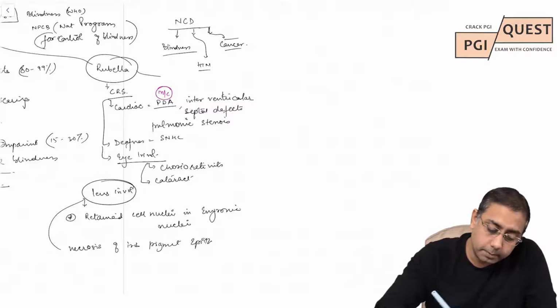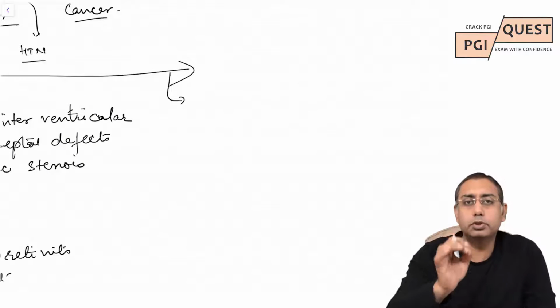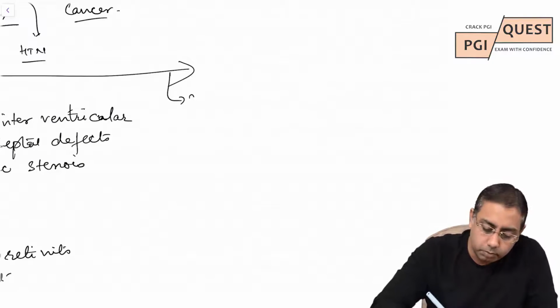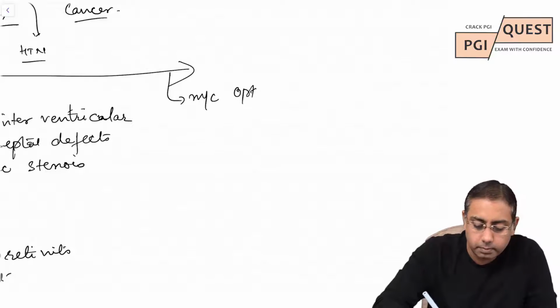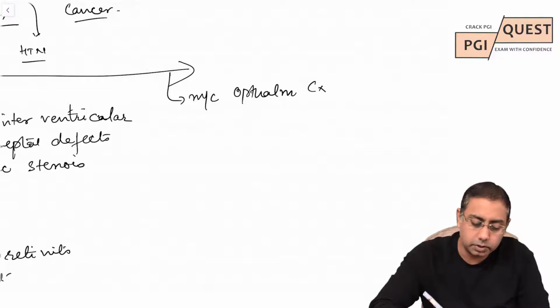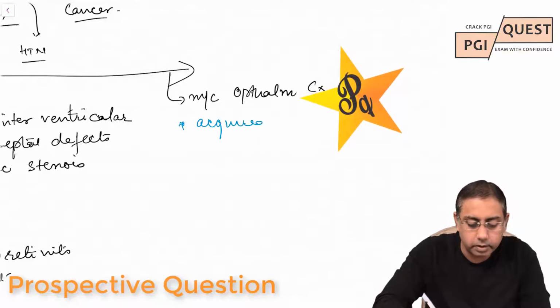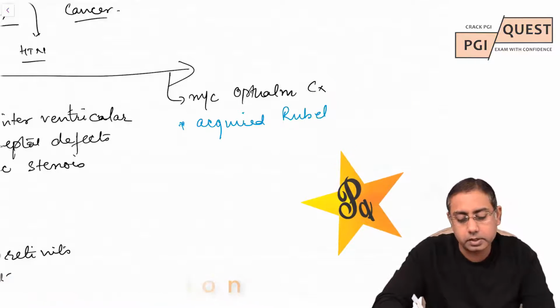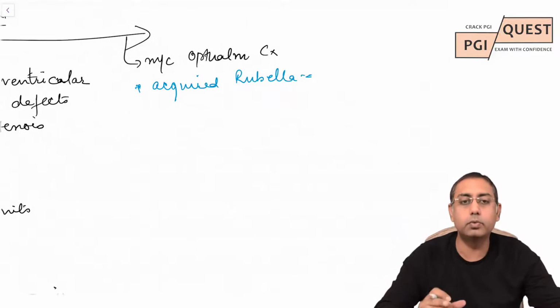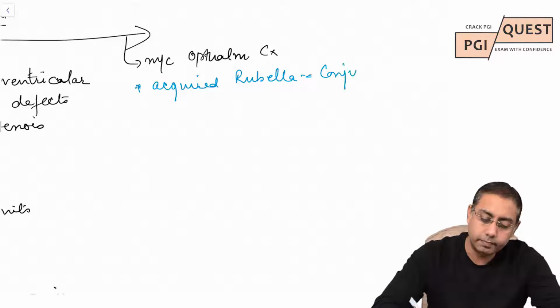Do you know that you can also remember this: what is the most common ophthalmic involvement or complication in case of an MCQ? In acquired rubella it is different. In acquired rubella infections, patients very often get conjunctivitis.